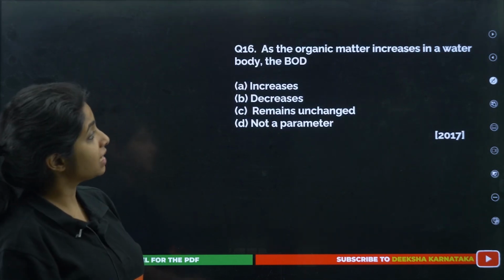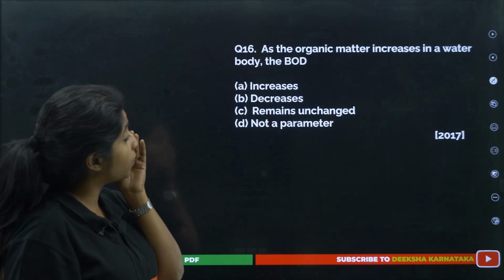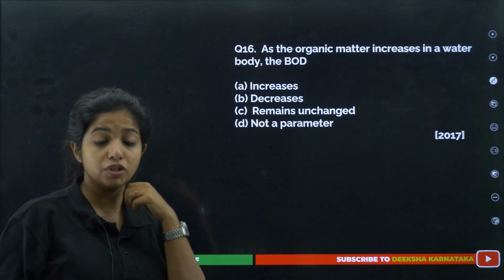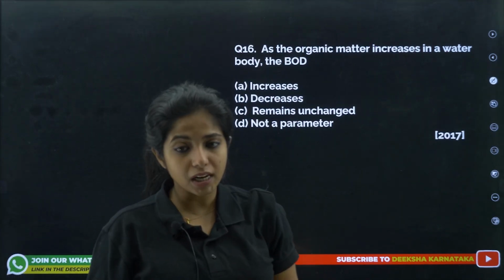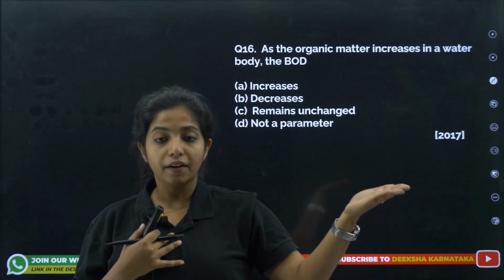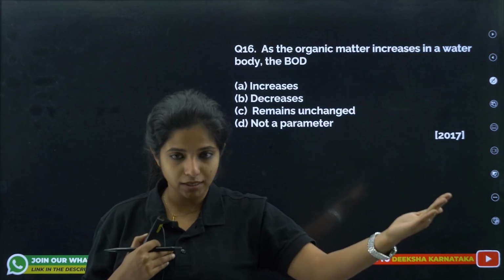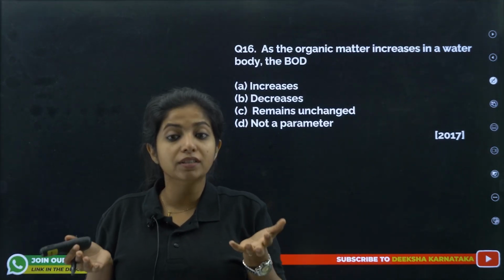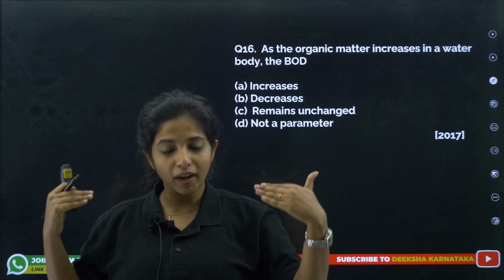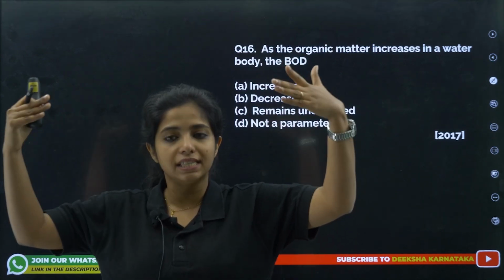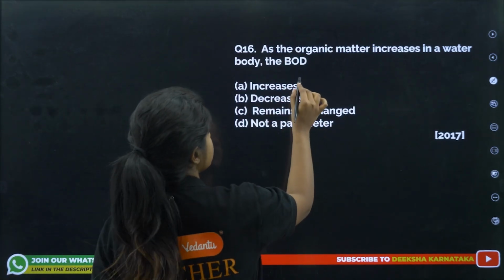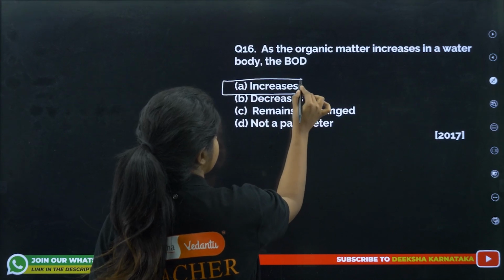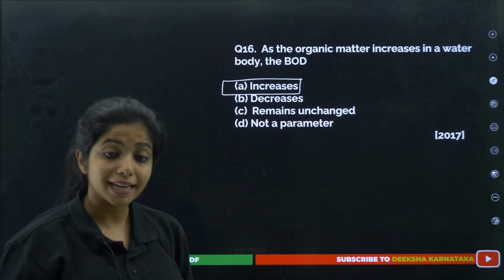Next question. As the organic matter increases in a water body, the BOD, biochemical oxygen demand, what happens? Organic matter is increasing. I am a bacteria. I would need more oxygen for the breakdown of this. So, obviously, consuming more oxygen means oxygen demand is increasing. So, biochemical oxygen demand increases. As the organic matter increases in the water body, the BOD also increases.